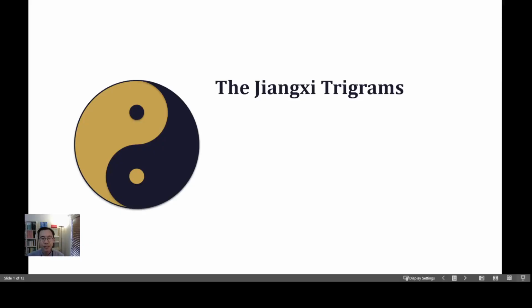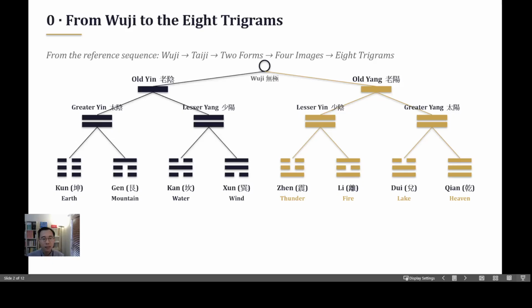Today we will introduce Jiangxi Trigrams, Jiangxi Gua. Last time we introduced Jiangdong Trigrams. Today we will introduce Jiangxi Trigram, Jiangxi Gua. The 8 trigrams are Tien, heaven; Dui, lake; Li, fire; Zhen, thunder; Xun, wind; Kan, water; Geng, mountain; Kun, earth. We will focus on these 4 today.